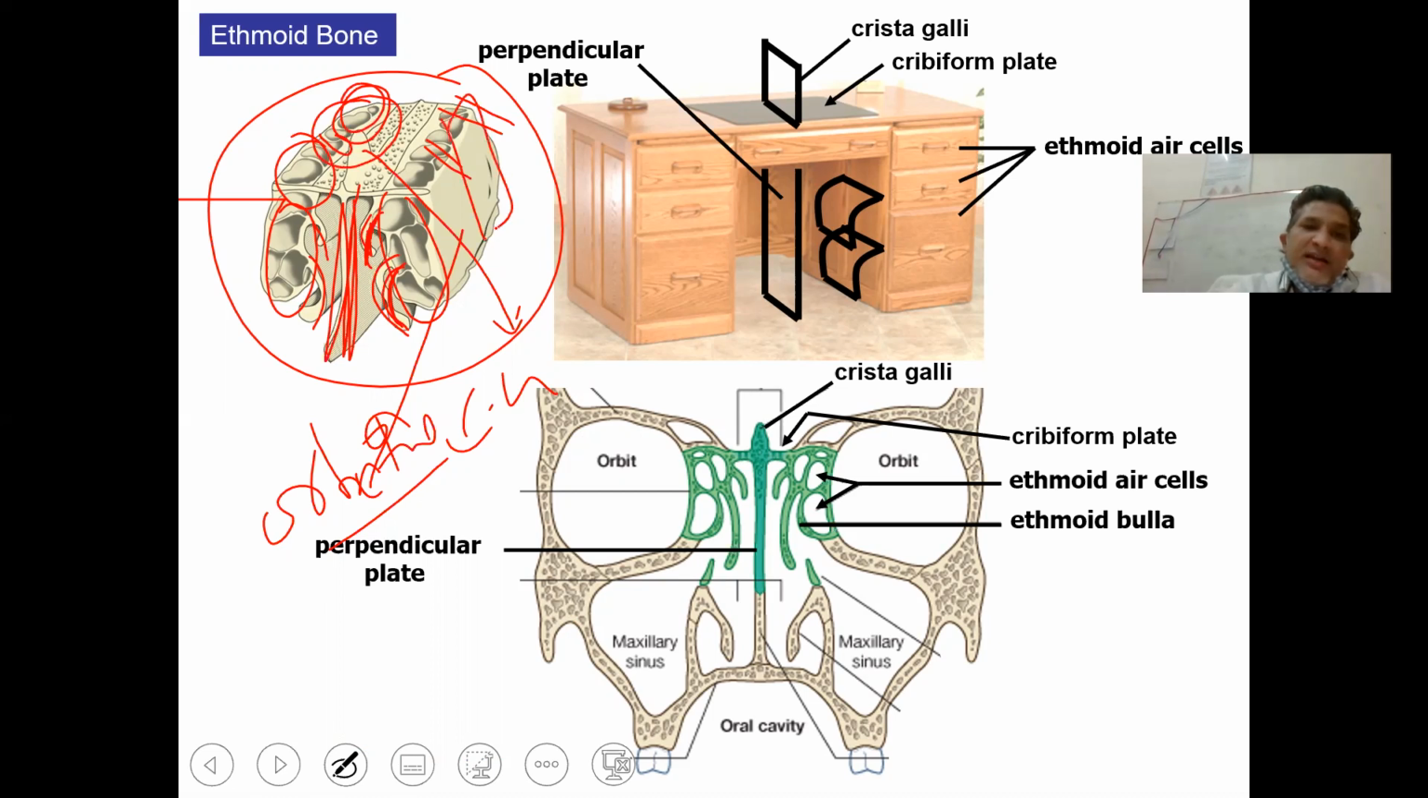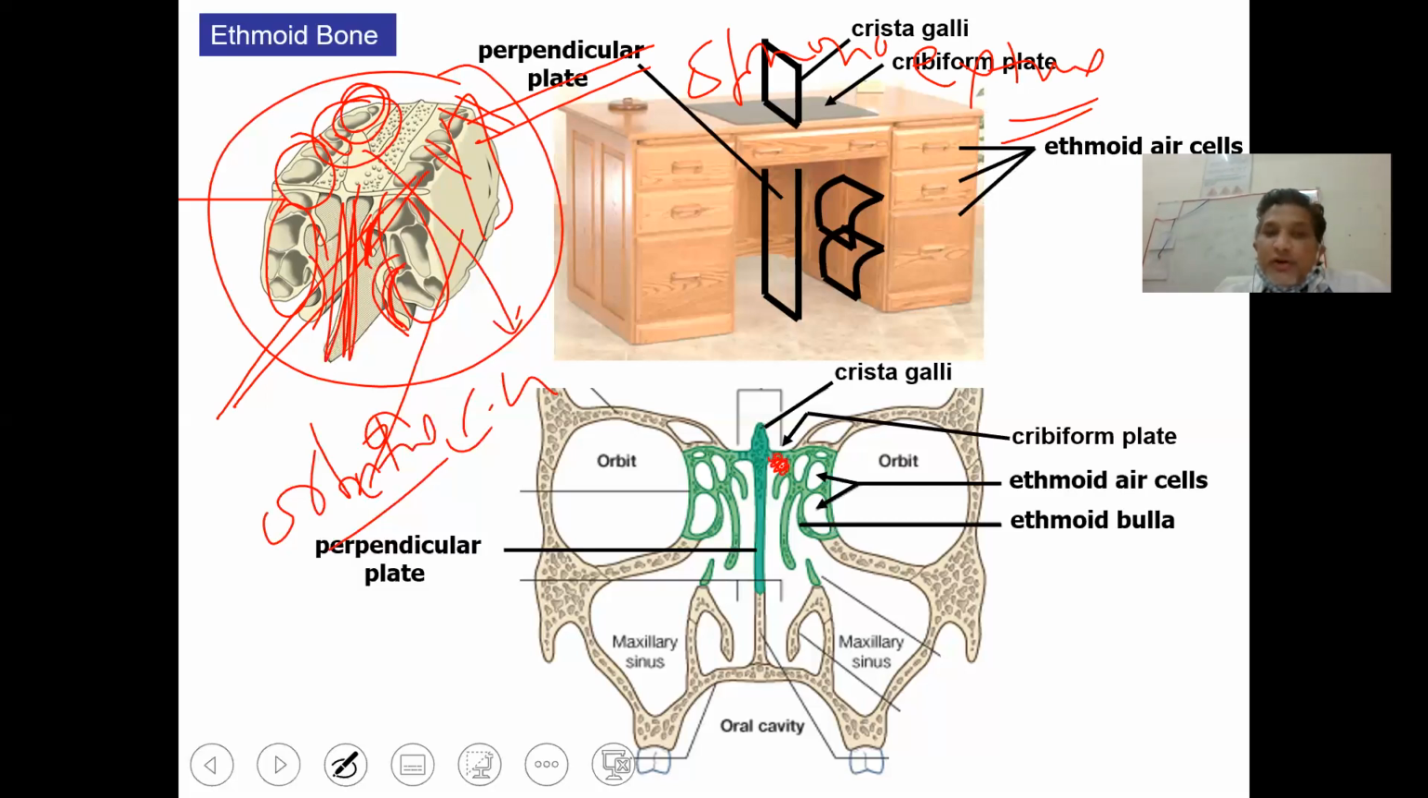Posterior ethmoidal cells are pyramidal in shape and larger in dimension than the anterior ethmoidal cells. Anterior ethmoidal cells open into the middle meatus, whereas the posterior ethmoidal cells open into the sphenoethmoidal recess. Sphenoethmoidal recess is the area between the superior meatus, superior turbinate, and the skull base. So this area is called the sphenoethmoidal recess, and it houses the opening of the posterior ethmoidal cell.